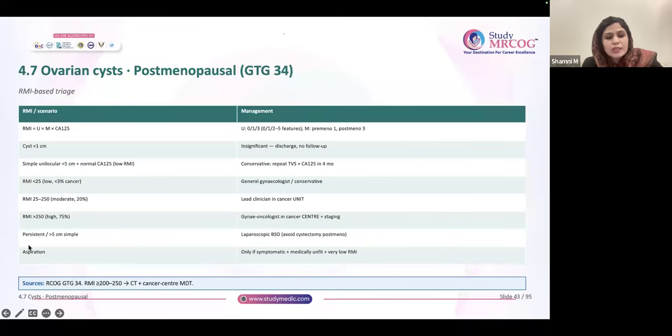Okay. So rest all things we have discussed, and remember that aspiration generally is not done, but sometimes in your question the patient is only symptomatic. You're not suspecting any malignancy, RMI is very low, but she's unfit for the procedure. She's symptomatic, so you would have to do laparoscopic bilateral oophorectomy, but she's not fit for that. So in such a situation, ultrasound guided aspiration can be considered. Okay. So remember that.